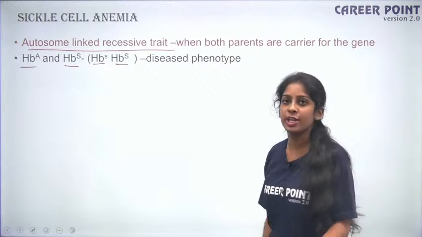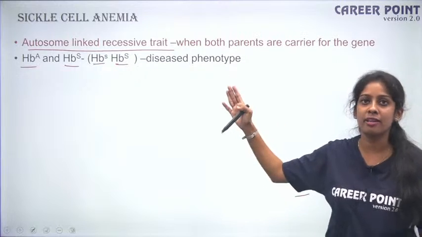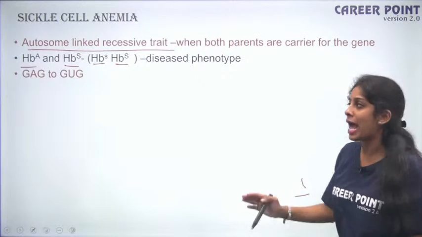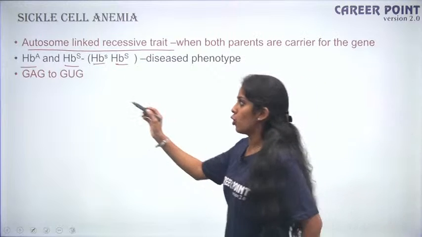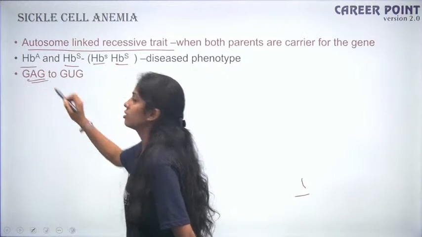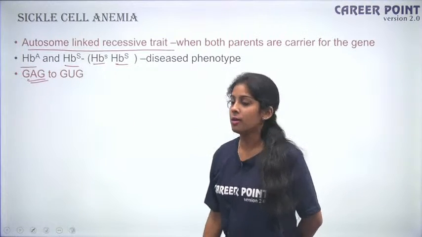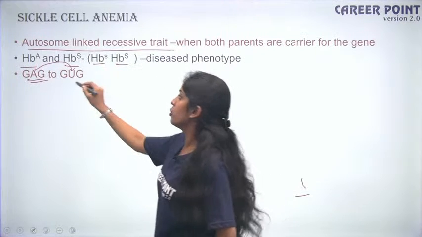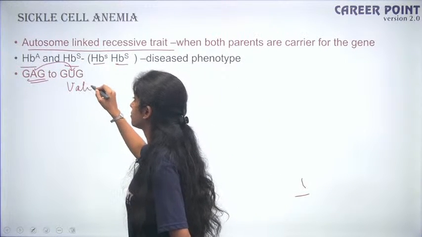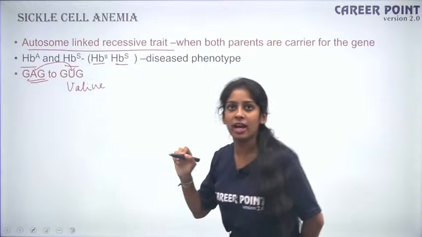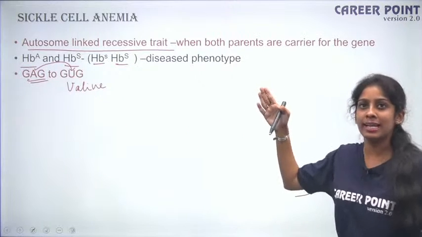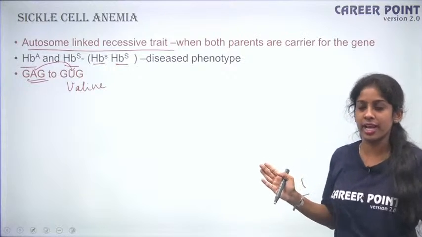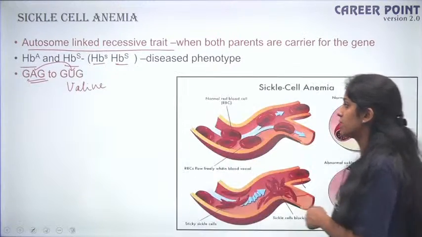So what is HB? HB is hemoglobin because sickle cell anemia acts on your RBC. Okay, fine. So what happens in this mutation? So GAG codes for glutamic acid, but instead of G, it is changed to U. Now U codes for valine. So it is a completely different amino acid. So when it is a completely different amino acid, the end function of the product will also be different, right? So that is what happens in case of sickle cell anemia.